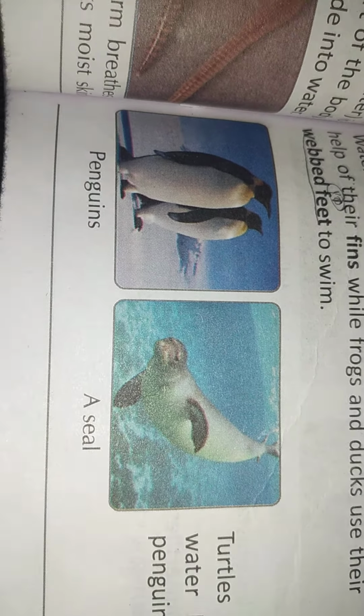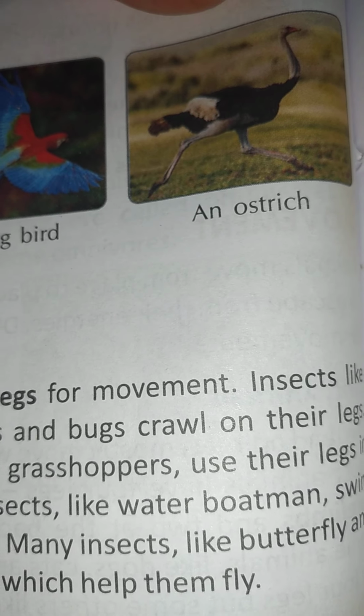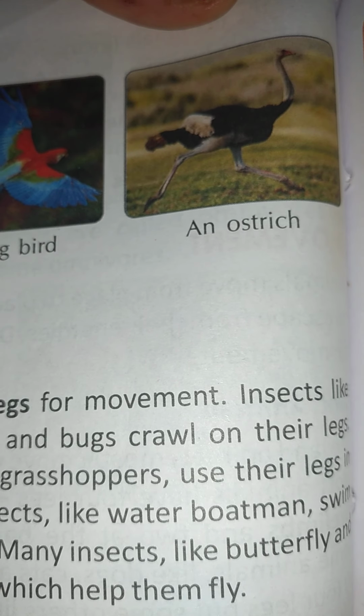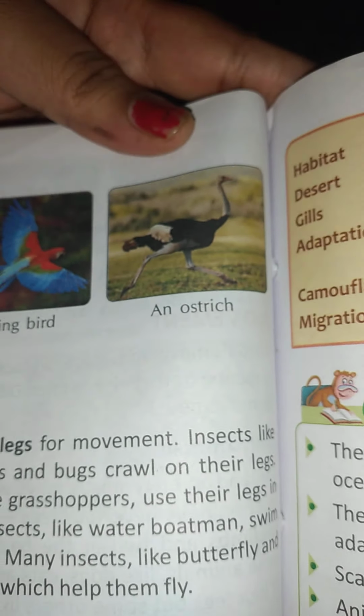Birds can fly with the help of their wings, children. See this. This is a flying bird, a beautiful macaw. Then this is an ostrich. Okay, this can't fly, but it is a very heavy bird. Ostrich is a bird only. It's the largest, biggest bird. Birds have strong wings, modified forelimbs, and lighter bodies, with the help of which they can fly. By moving their wings up and down, the birds push themselves in the air, children.